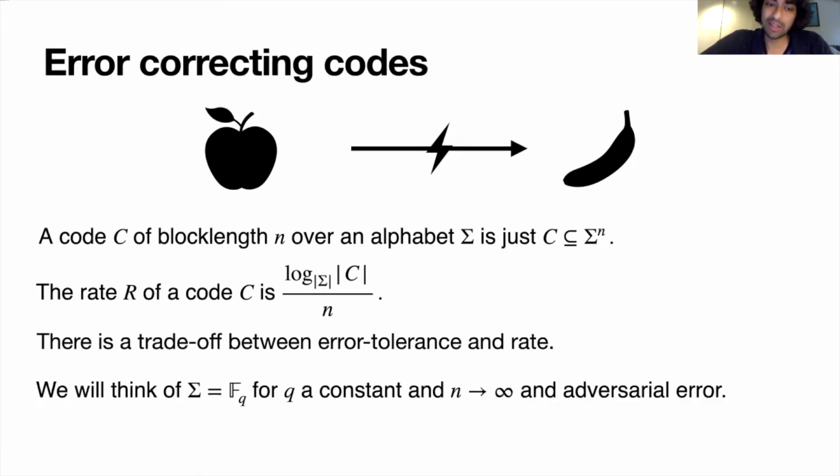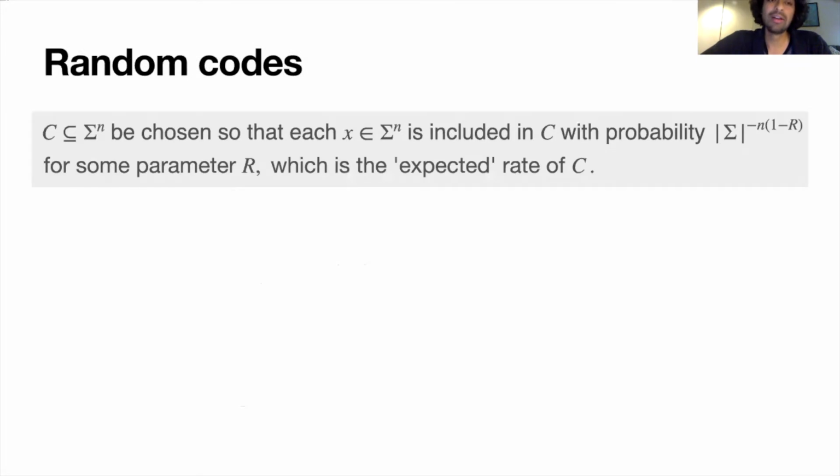We will think of sigma as F_q for q constant, n is going to infinity, and the error will be adversarial. So a random code is a subset of sigma to the n, which is chosen in such a way that every point in sigma to the n is included in C with the appropriate probability so that the expected rate of the code is R.